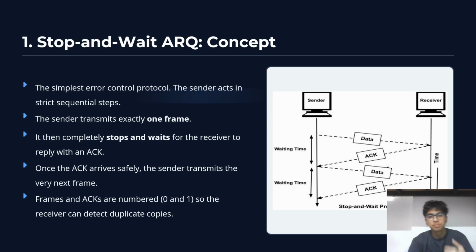The first and simplest error control protocol is the stop and wait protocol. In this, the sender transmits exactly one frame and waits for the receiver's acknowledgement to come. And once the acknowledgement comes safely, the sender transmits the next frame. Let's say the acknowledgement does not come, the sender retransmits the same frame which it had sent before and then waits for the acknowledgement to come. Like in the diagram, you can see the frames and acknowledgements are sent and received, and if the timer runs out, the sender still retransmits the same frame.